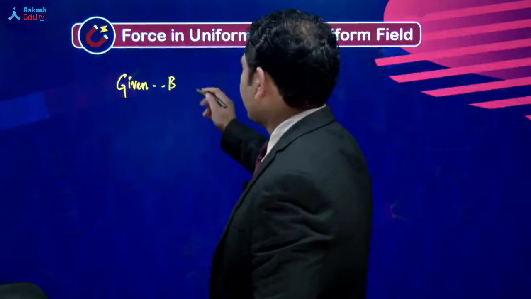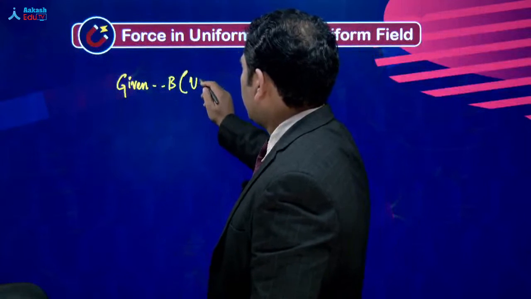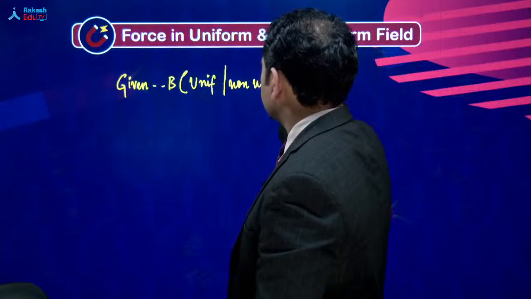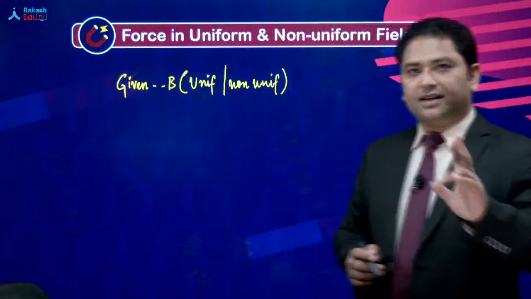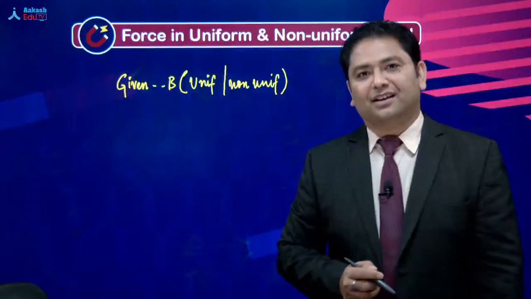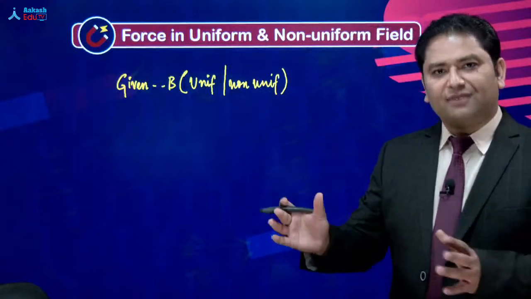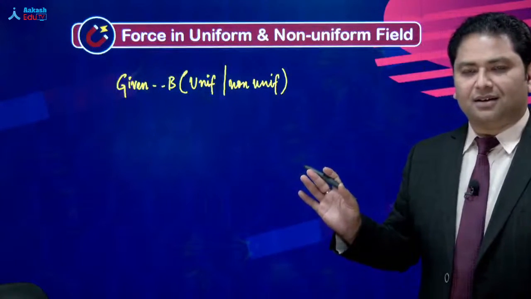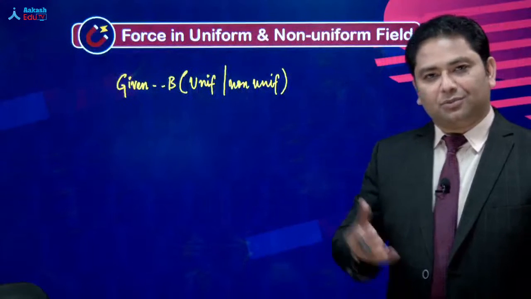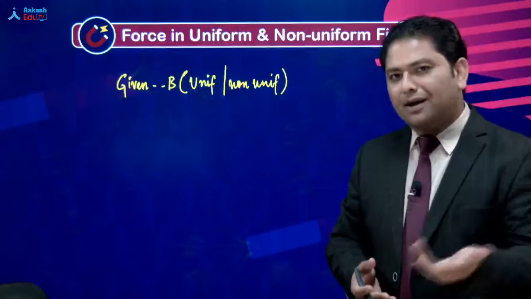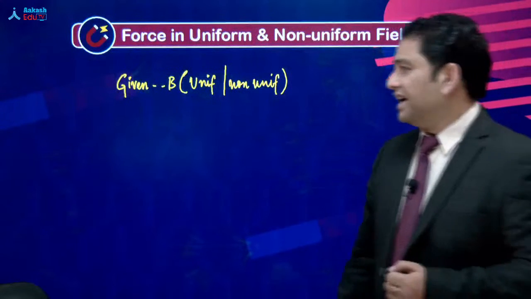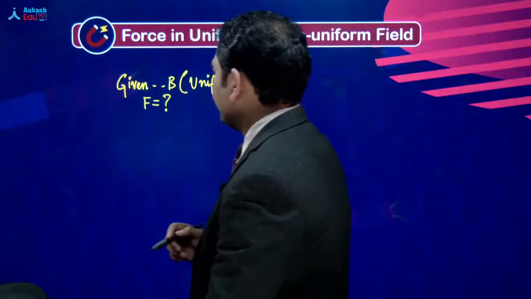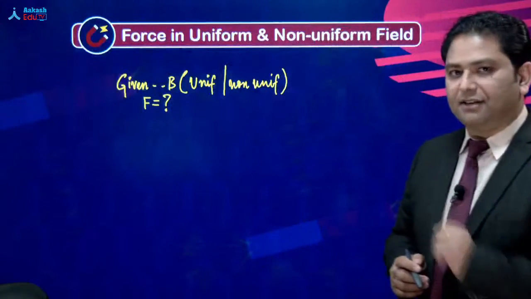And that external magnetic field can be both uniform as well as non-uniform. So both the situations are present. But ध्यान दीजिएगा, the magnetic field has been given. Magnetic field दी गई है, and that field may be uniform, may be non-uniform. We will not be interested in that. वैसे फर्क भी क्या पड़ता है, दिया गया है. तो वो हिंदी में कहावत है कि आम खाएंगे, पेड़ नहीं गिनेंगे. That's all what we'll do. And in this given magnetic field, we will calculate the value of force. Now that's the first category.